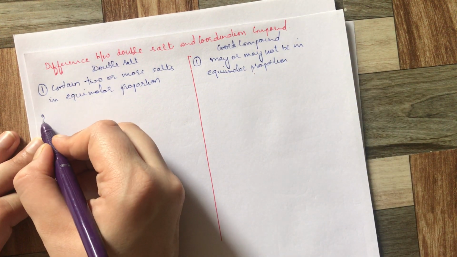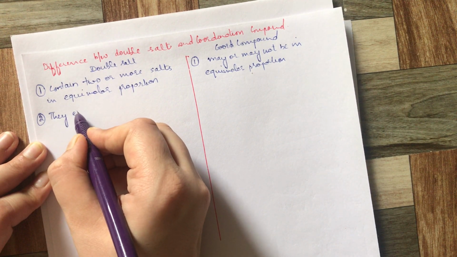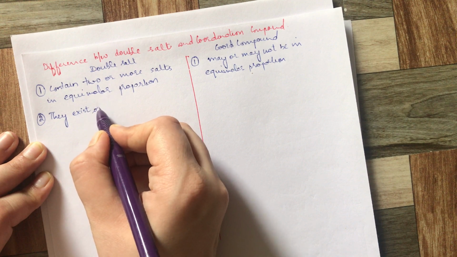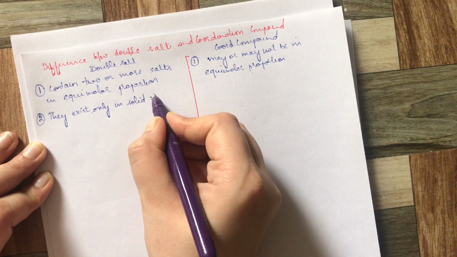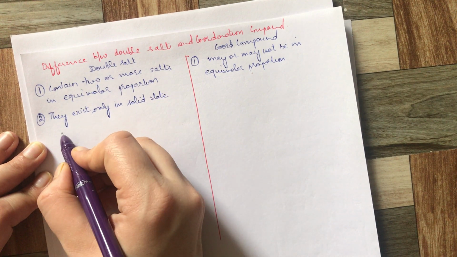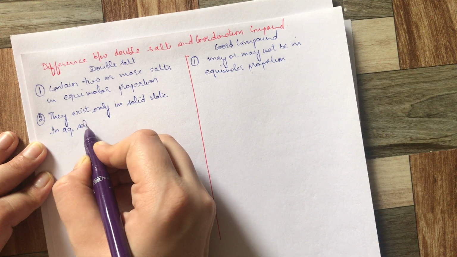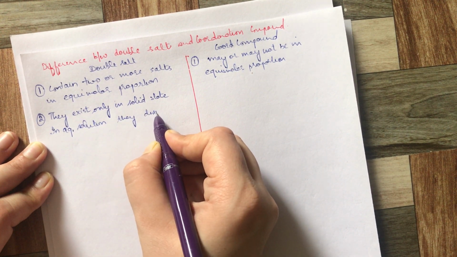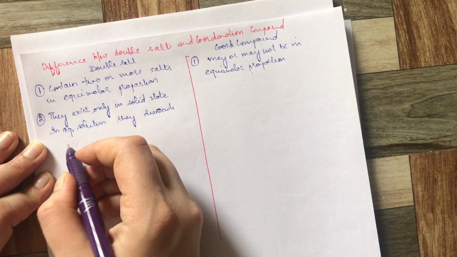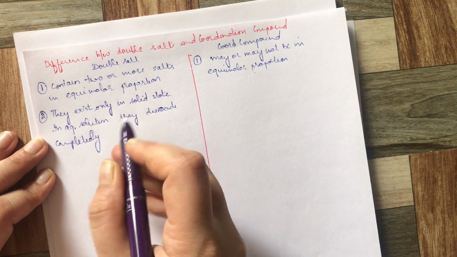The next important point is that double salts exist only in the solid state. In aqueous solution, they dissociate completely. How do they dissociate?